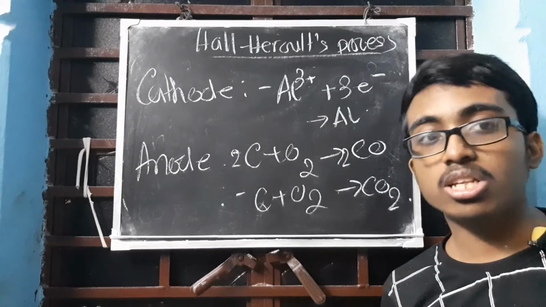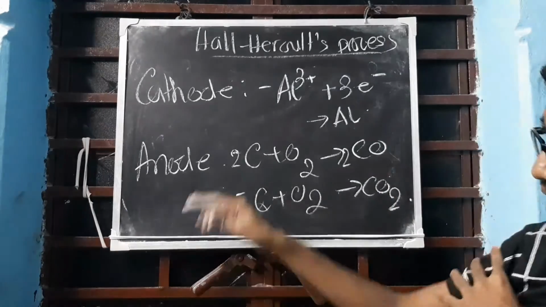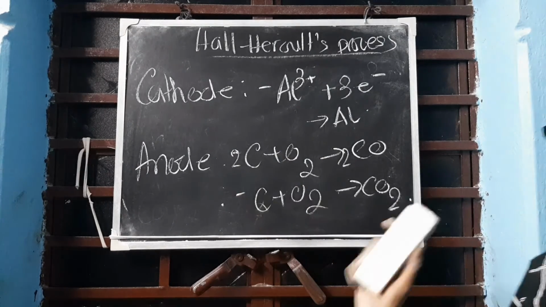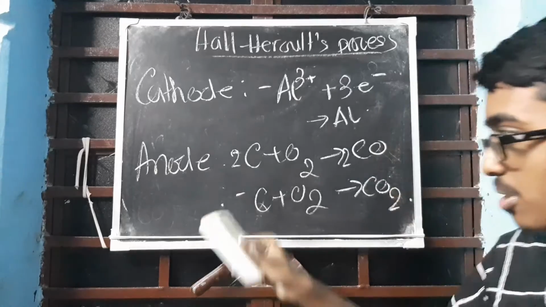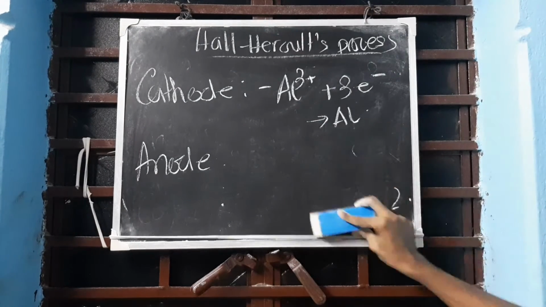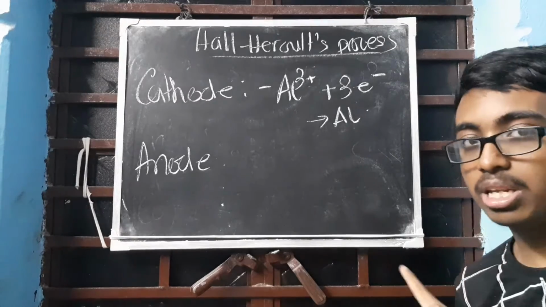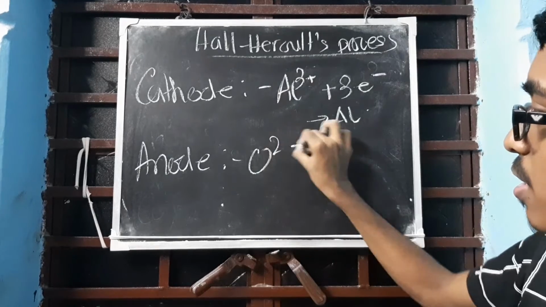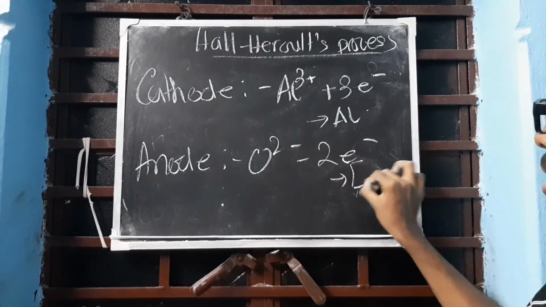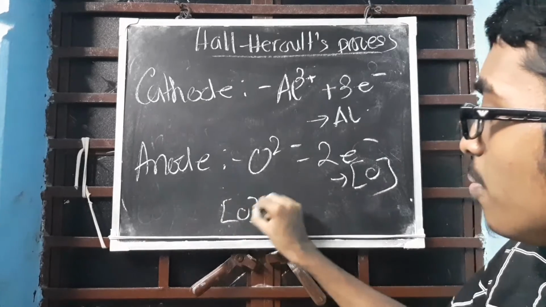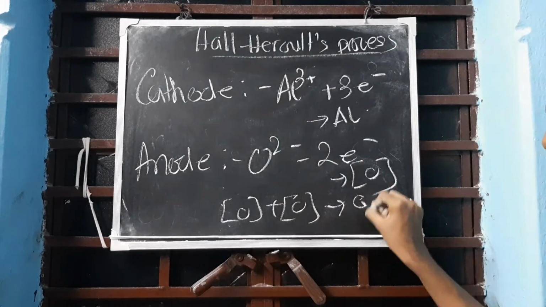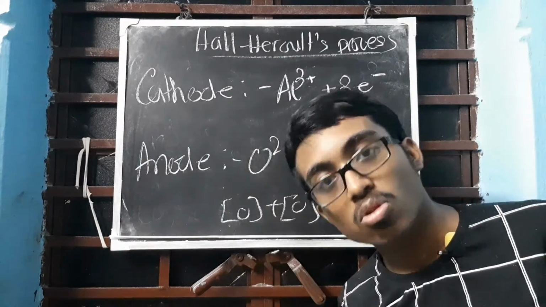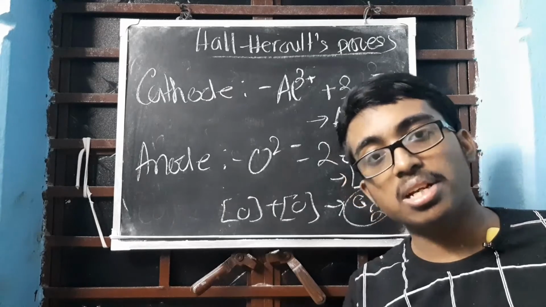But these are not what I am going to write as the primary reaction; these are secondary reactions. If it is asked to write the anode reaction for 1 mark, what we have to write is: oxygen ion minus 2 electrons gives atomic oxygen, then 2 atomic oxygen combine to form dioxygen. This dioxygen then combines with the graphite rod to form carbon monoxide, then carbon dioxide. That is the complete anode reaction.